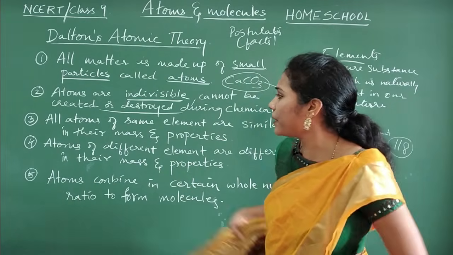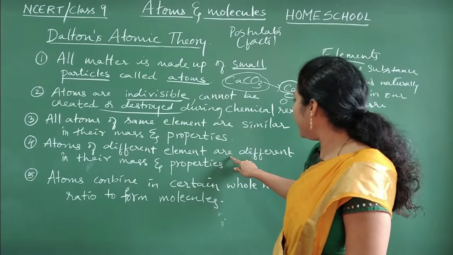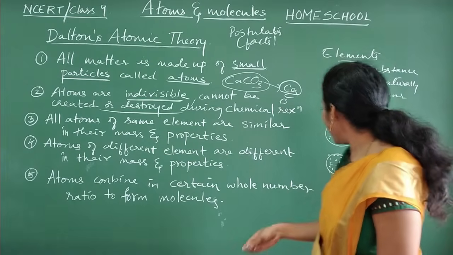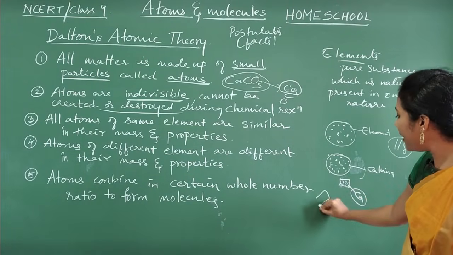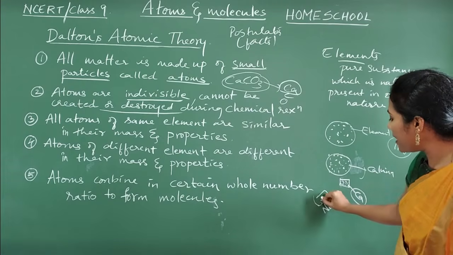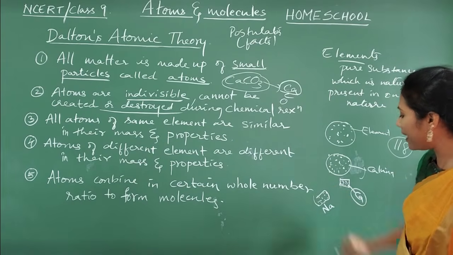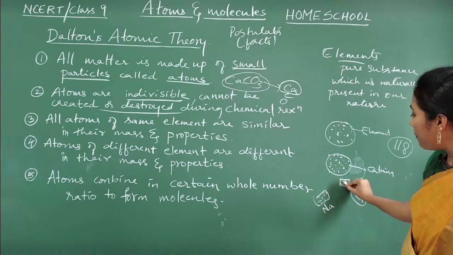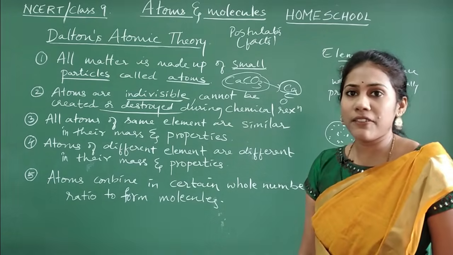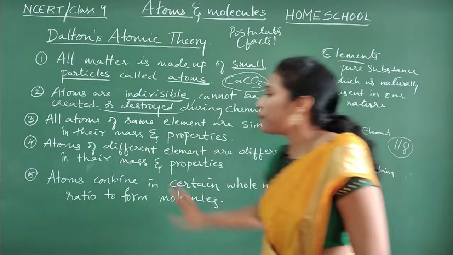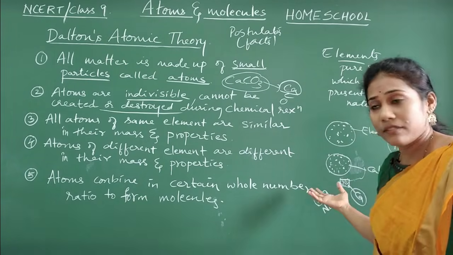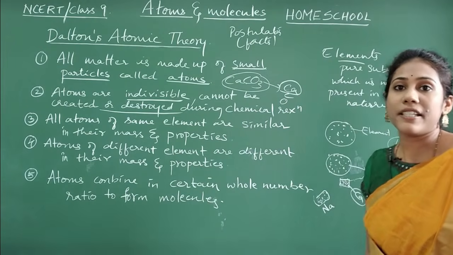Coming to the next point, the fourth point: atoms of different elements are different in their mass and properties. Imagine this is a calcium piece and here I have a sodium piece. Na is the symbol for the sodium element. In the sodium piece you have crores and crores of sodium atoms. See, the nature of a calcium atom is different, the nature of a sodium atom is different. Clear everybody? That is the meaning of the fourth point: atoms of different elements are different in their weight as well as properties.